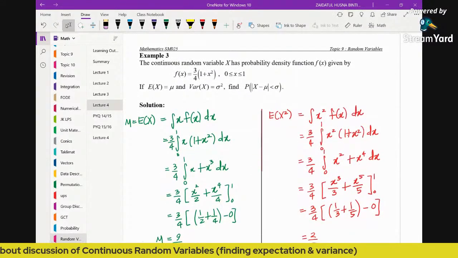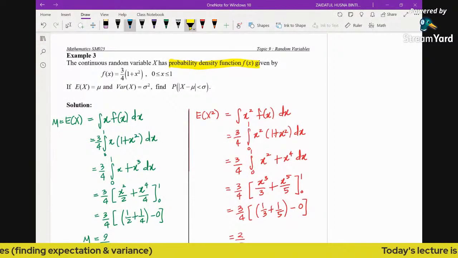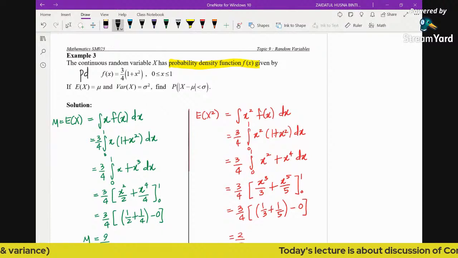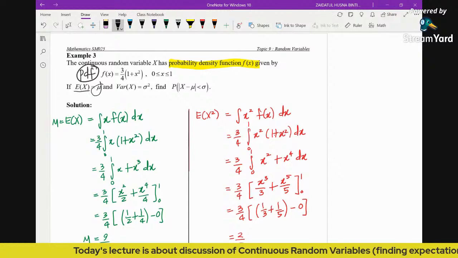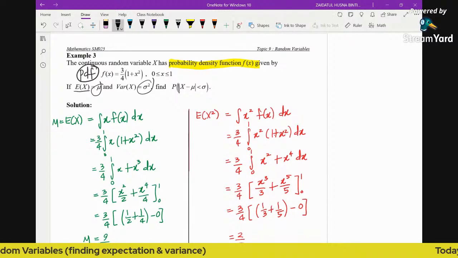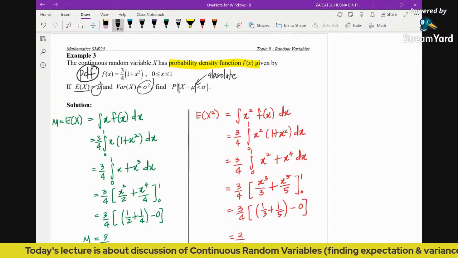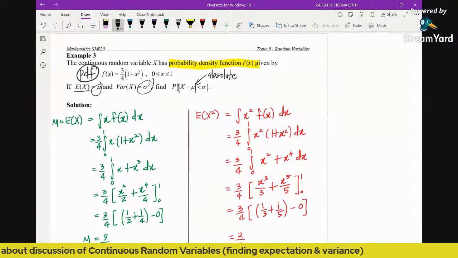Okay, let's see the last example for today. Example 3: the continuous random variable x has this probability density function. So this is the PDF of the continuous random variable. We are given the expectation, or the mean, as mu and the variance as sigma squared. The question says find the probability of the absolute value. This symbol is not magnitude, not modulus, nor determinant. This is absolute value, because we have real numbers inside. So find the probability of the absolute value of x minus mu less than sigma. What do we do?